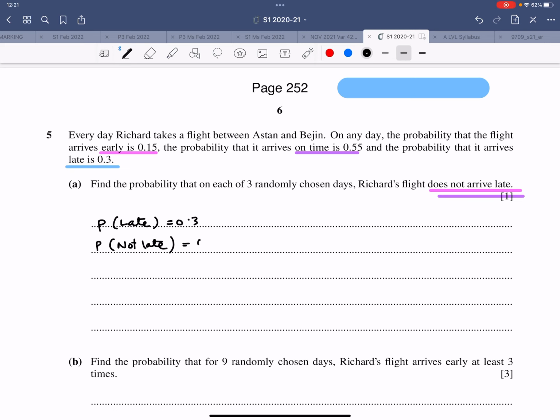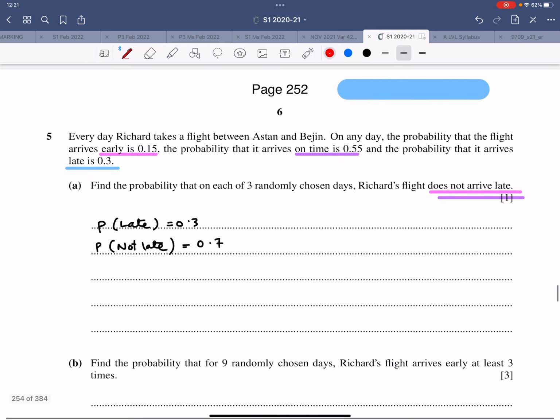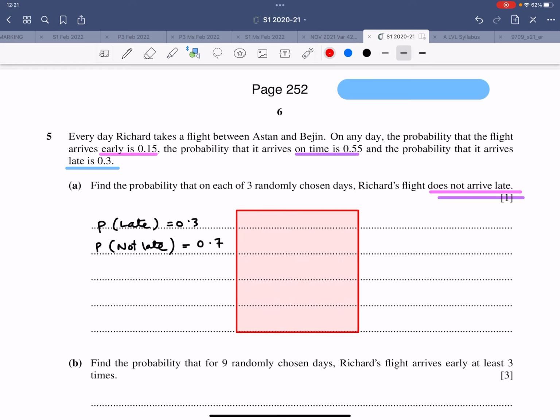Now there are 2 approaches to this question. So people could think in different ways. I can consider that not late as my success, or I can consider late as my success. So let me explain both the methods. This is the first method, because this is a simple question, but people do get confused. And this is the other method.